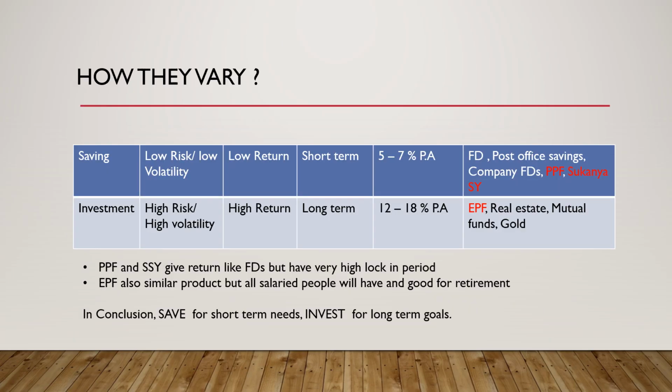Savings means the money is in financial products which have low risk and the principal amount is safe. Low risk and low volatility products give low return, say 5 to 7% year on year. For example, FDs, post office, company FDs. Company FDs may give up to 8% also.